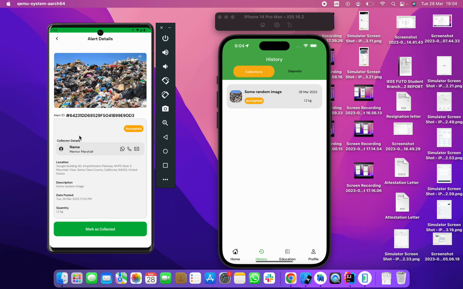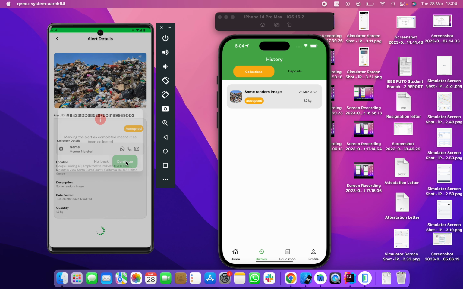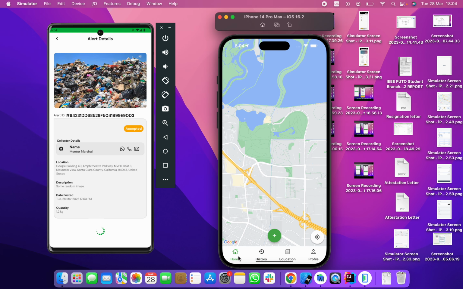I forgot to go through that. But you can actually see that the state has changed to accepted, and users can now mark this alert as collected. Once they do that, it will also change on the collector side that the alert has now been collected. So basically that's the way we structure the app. Users can mark it as collected, and acceptors can collect the trash. So I think that's pretty much that for the user collector side.